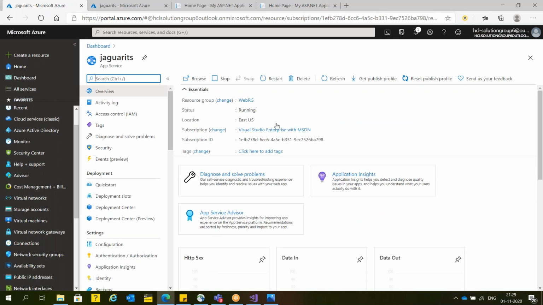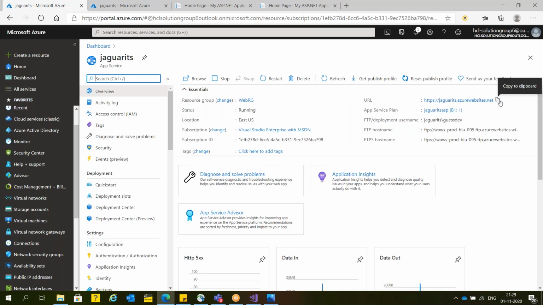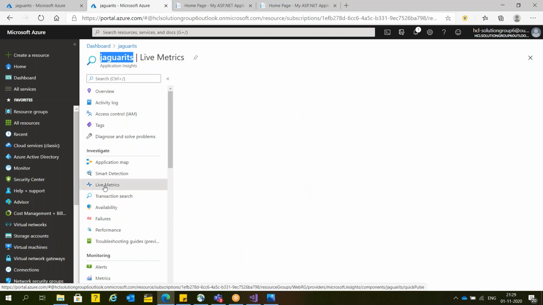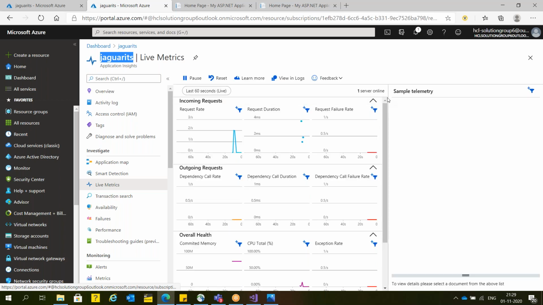Jaguar ITS. Copy and paste, everyone please use this. Just click somewhere on this URL. Someone clicked here.